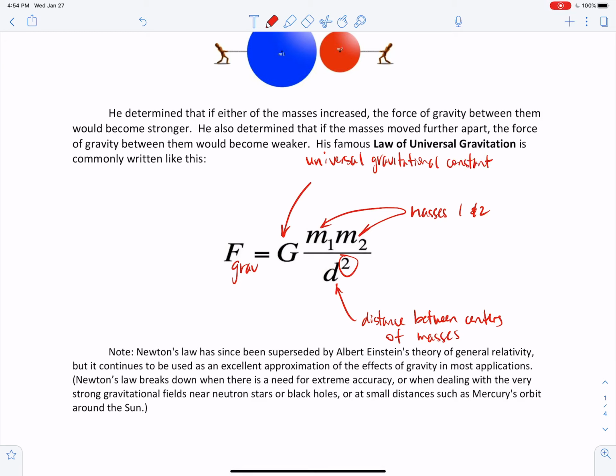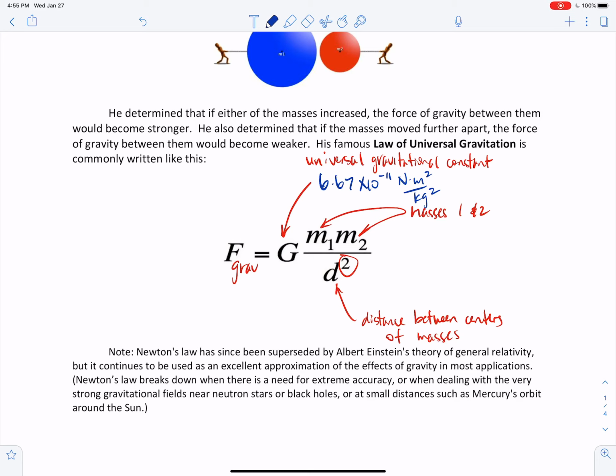And it is specifically equal to 6.67 times 10 to the minus 11. And it's got some crazy units: newtons meters squared per kilogram squared, okay? These units allow the final answer within the equation to be in newtons, so that you get the force of gravity in newtons, okay?